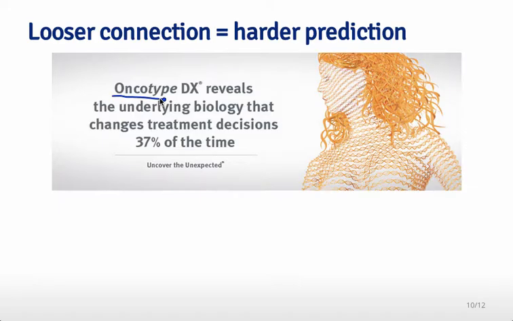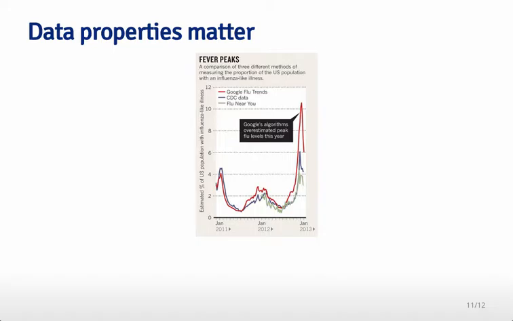So for example, Oncotype DX is a prediction algorithm based on gene expression, which is a measure of a molecule inside your body, or actually a subset of molecules in your body. And they use that to predict how long you will live or how well you'll do under different therapies when you have breast cancer. And so here, the connection's a little bit looser, but it's still a connection that you can definitely make in your head.